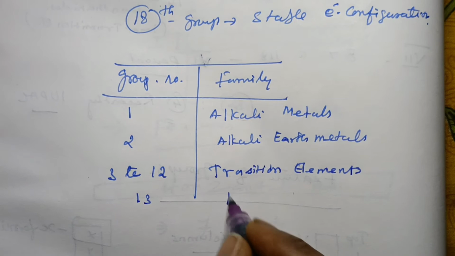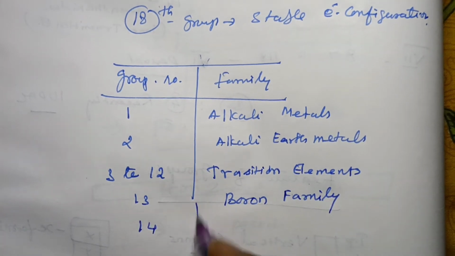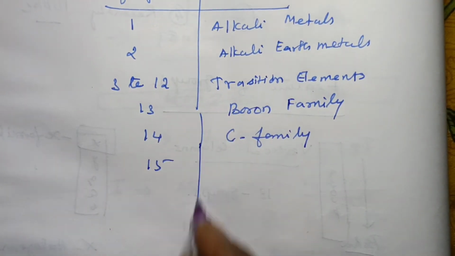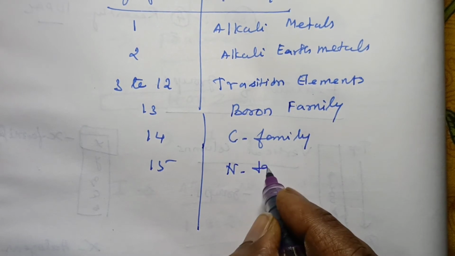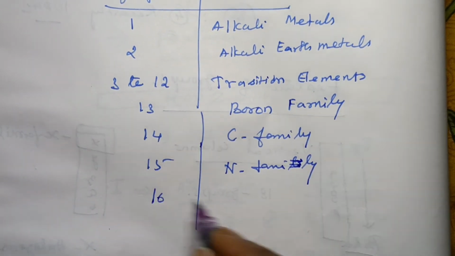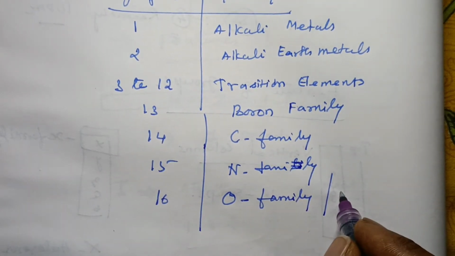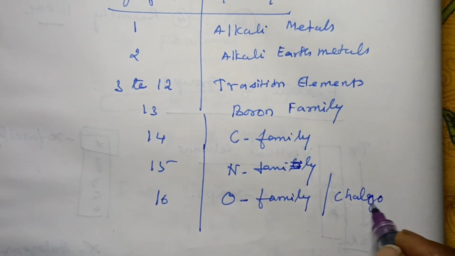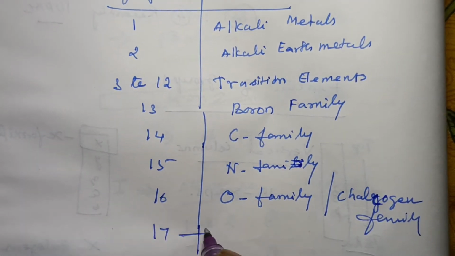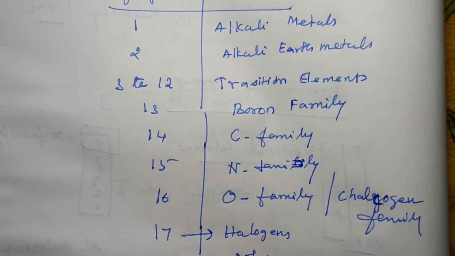And the 13th group is called the boron family, and 14 is called the carbon family, and 15 is called the nitrogen family, and 16 is called the oxygen family, or it is also known as the chalcogen family, and 17 is called halogens. 18 is called noble gases.